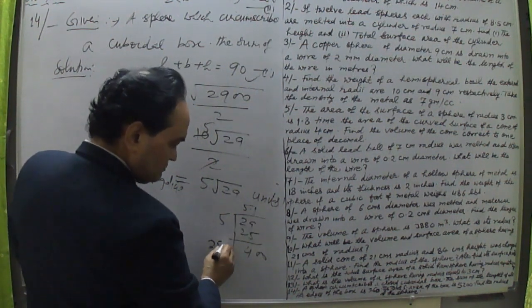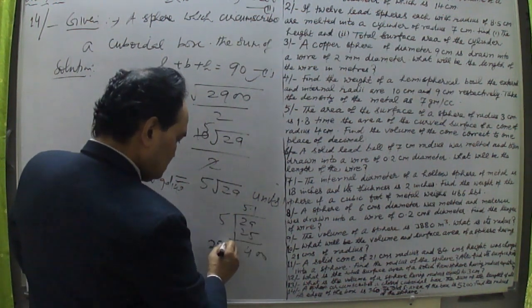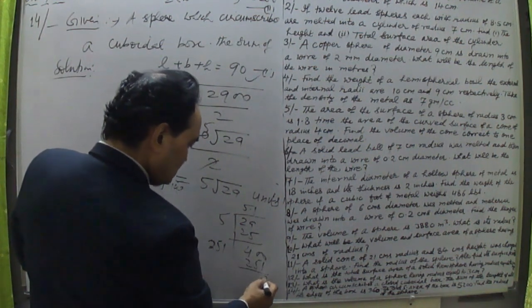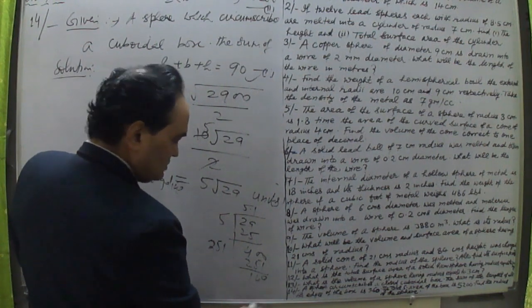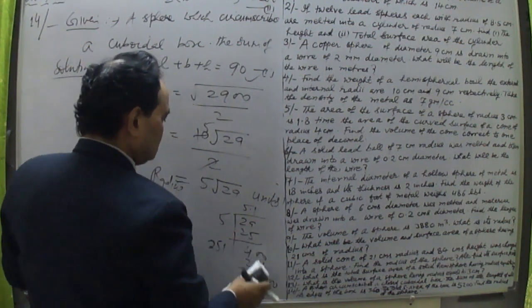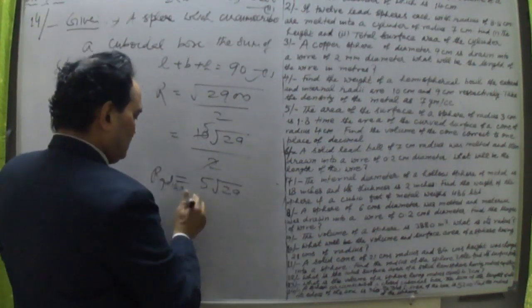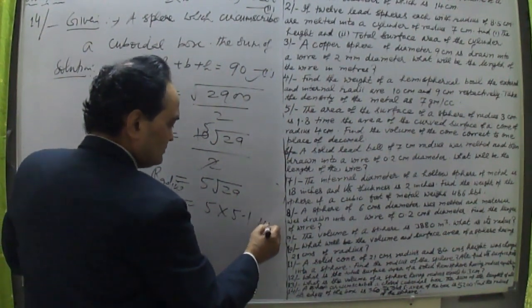This is 1 only. 1 into 1 is 1, 5 and 2, remaining value 9, 1 carry 4, and this is 149 only. So again double, and this is again 5.1 we can put here.